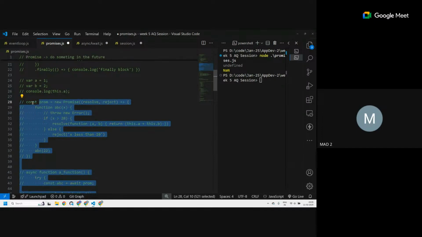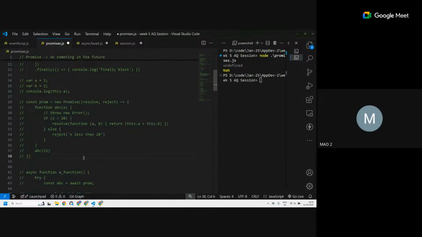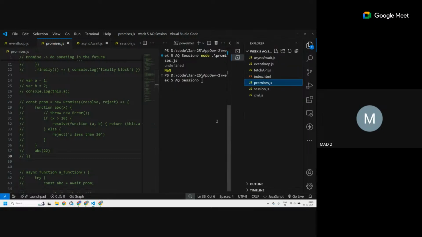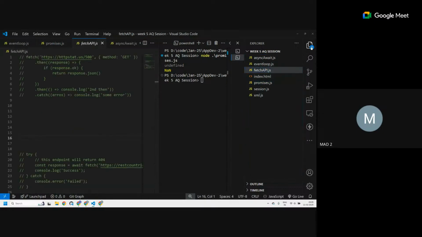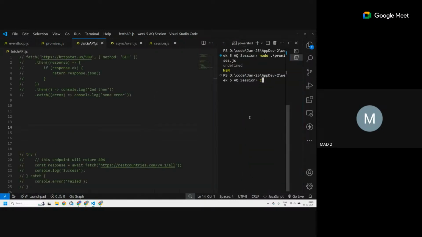So let's move on to the fetch API. It is an API that is used to get some data from the internet or even from your own file structure and so on. Let's see what exactly that thing is. How do we write a fetch call?